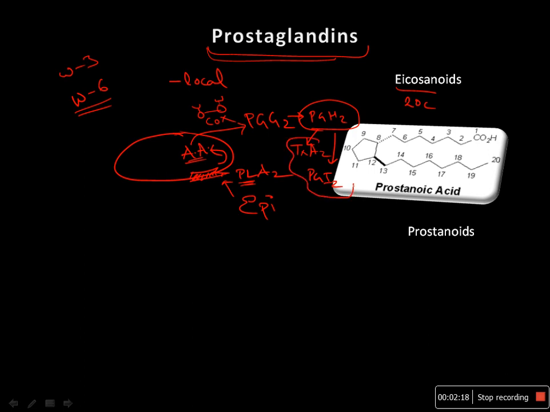These are clinically very important, because it is actually the balance between thromboxane A2 and prostacyclin which decides blood clot formation. If the level of thromboxane A2 increases, then the blood would clot because it is a platelet aggregator, and prostacyclin is a vasodilator. So it is the balance between thromboxane and prostacyclin which decides the formation of blood clot.